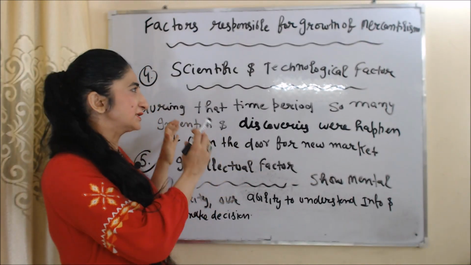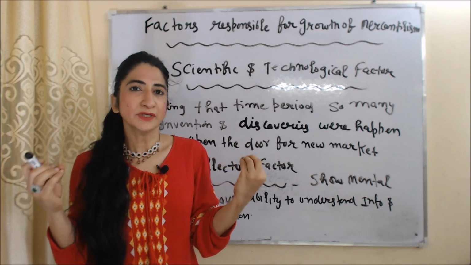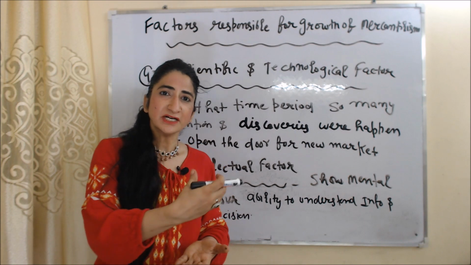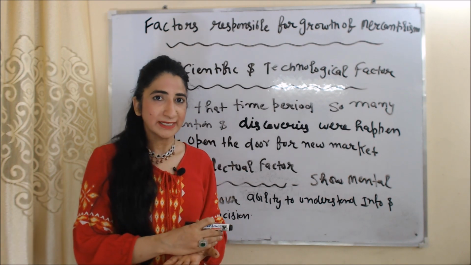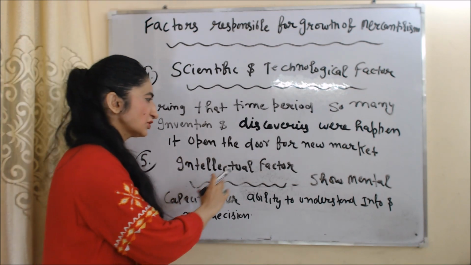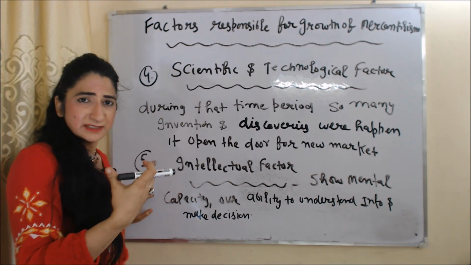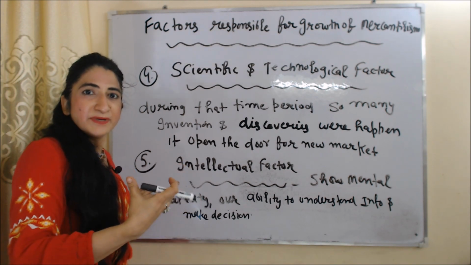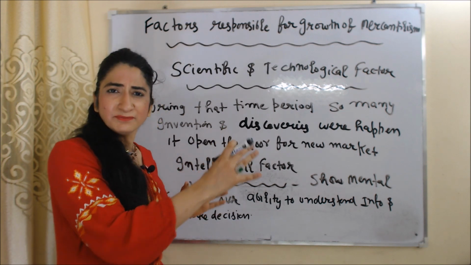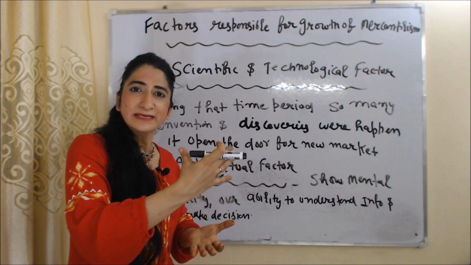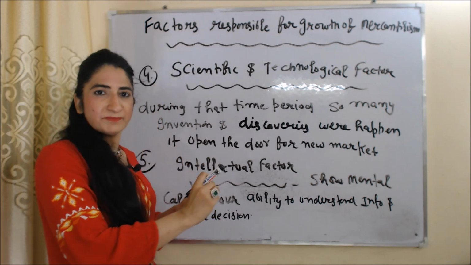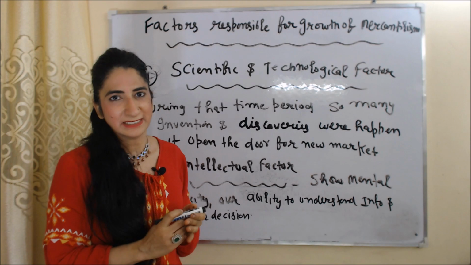Next factor is scientific and technological factor. During that time period, so many inventions and discoveries happened. Invention and discovery opened the door for new markets and became cause of growth of mercantilism. Last factor, intellectual factor. Intellectual factor basically shows our mental capacity, means our ability to understand information and make decisions. During that time period, mental capacity of people was increasing. They were inventing new ideas. So we can say that intellectual development also became cause of growth of mercantilism.